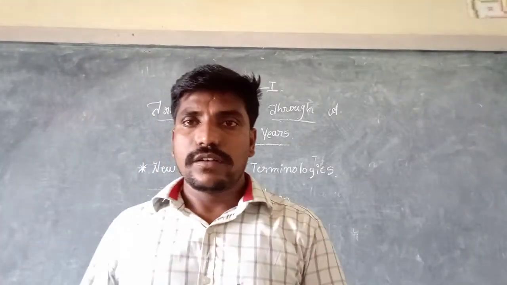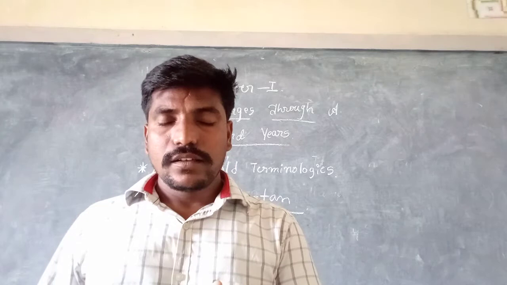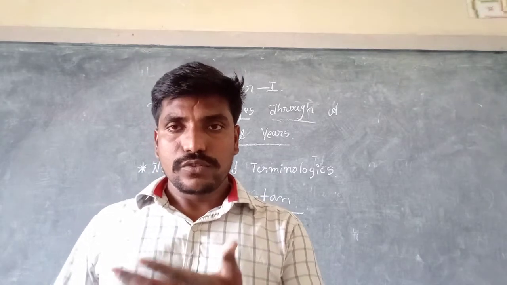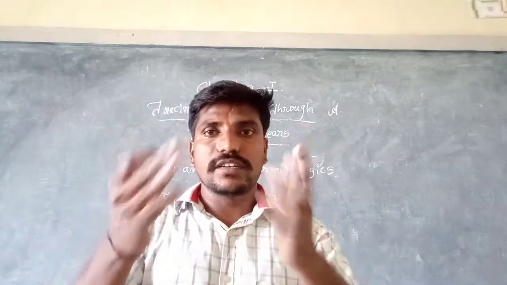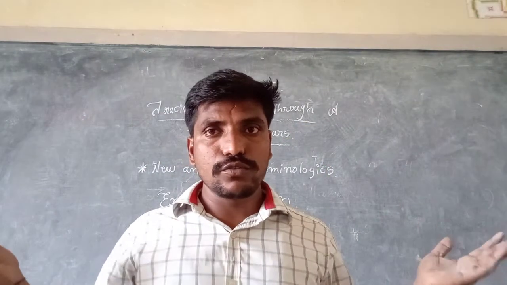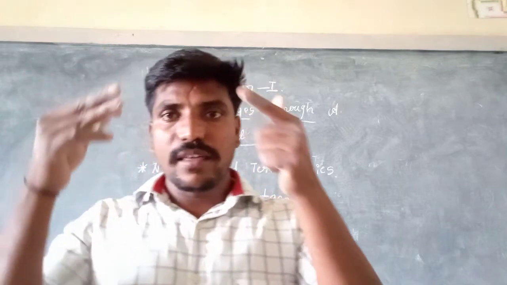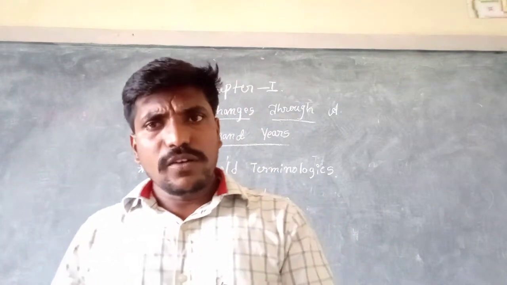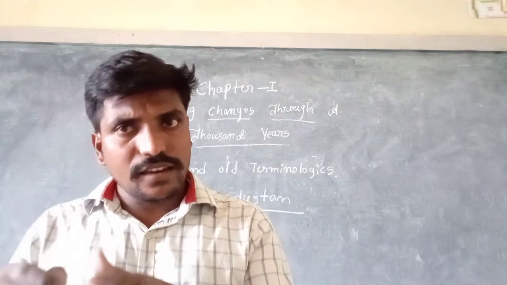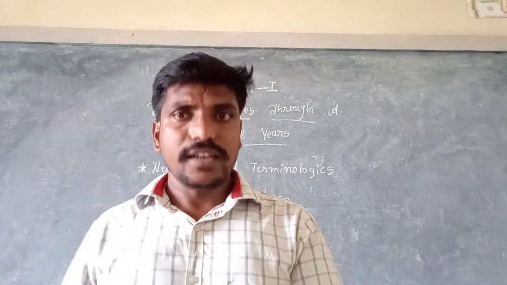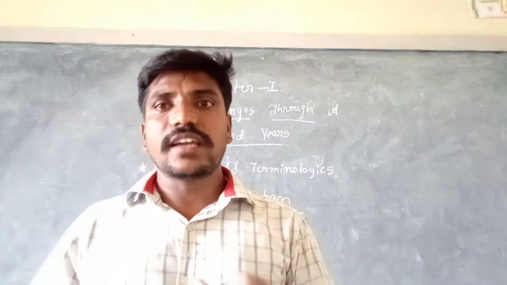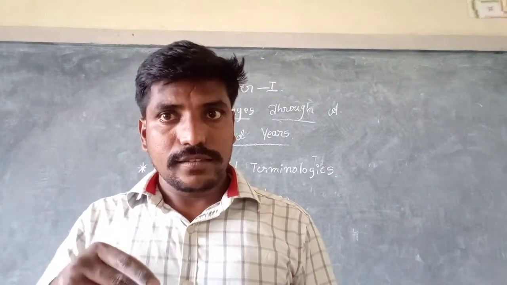If I say close your eyes, children, and say the word Hindustan, what will you get? The complete Indian map will come in front of you, because we consider Hindustan to be another name of our India nowadays.